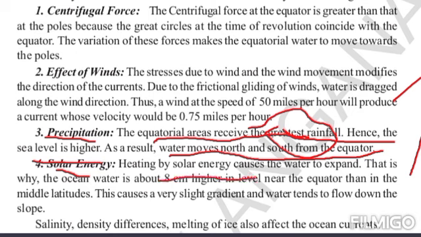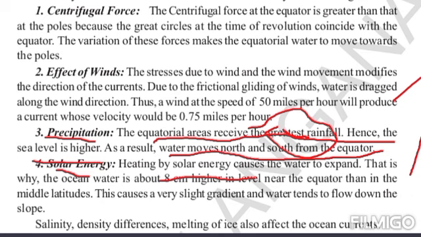Next, solar energy. Heating by solar energy causes the water to expand. That is why the ocean water is about 8 centimeters higher in level near the equator than in the middle latitudes.